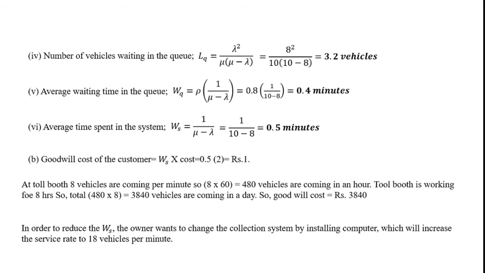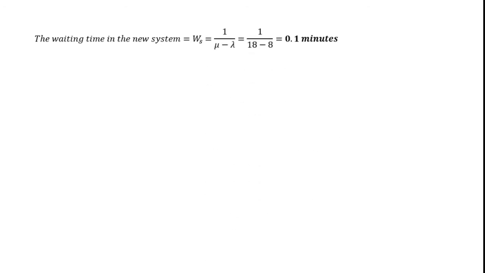But still we have to calculate, because in the second part it is also told to you that 400 rupees is the fixed cost per day of installing the computer, so we need to add that also. The new waiting time in the system will be WS, which is 1 upon mu minus lambda.